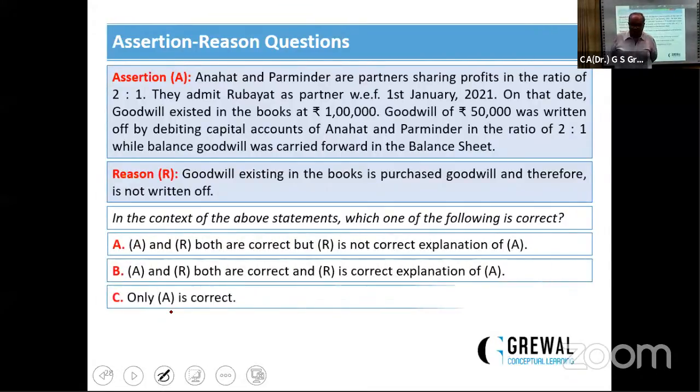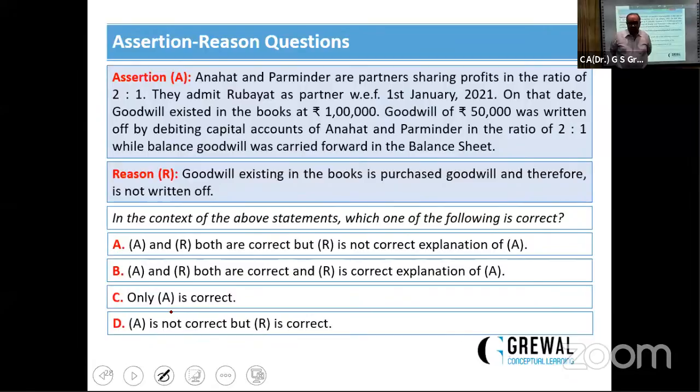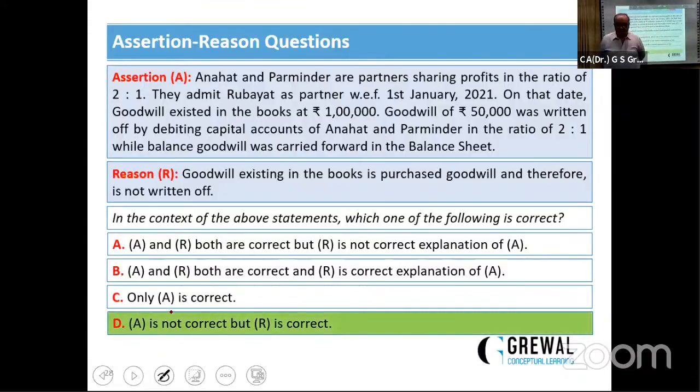Or both are wrong, assertion and reason. Yes, tell me, what is in this? Goodwill existing in the books is a purchase goodwill and therefore is not written off. In this context, only A... one minute, give me the answer. A is not correct, but R is correct. No, A is not correct. Goodwill of 50,000 was written off. Goodwill existed in the books is rupees 1 lakh.